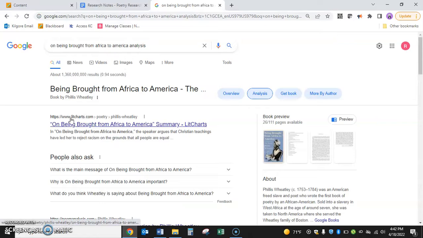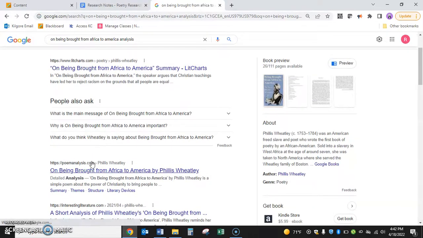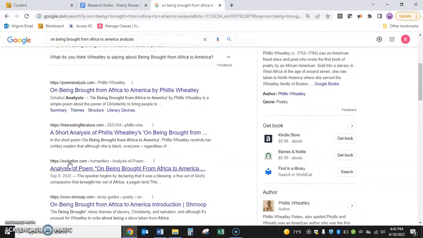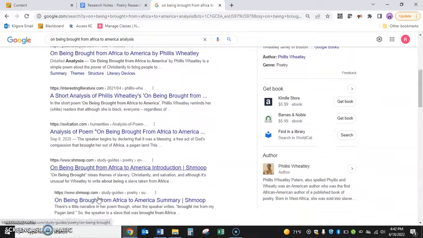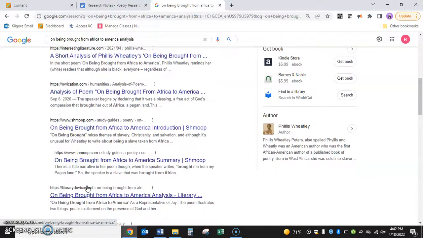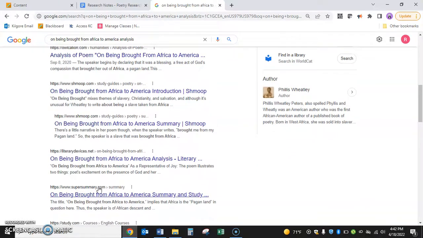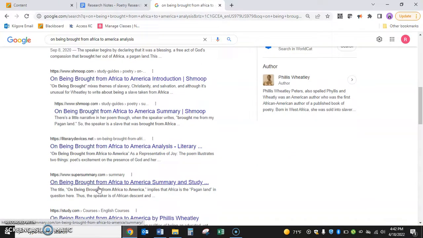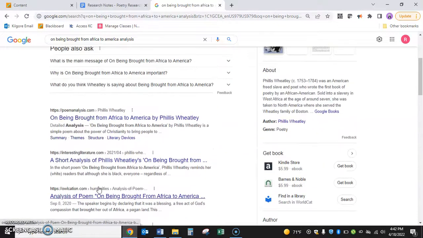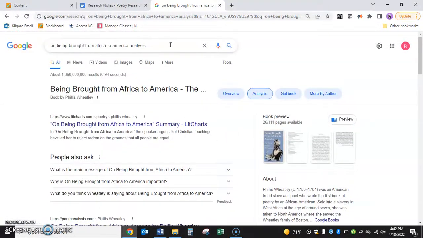It's going to come up with plenty of websites like LitCharts, Poem Analysis, Shmoop, literary-devices.net, common websites that have done the work for you already, but they are going to trap you into plagiarism. Remember, you're analyzing it on your own. So I'm not going to be getting my information from these websites.